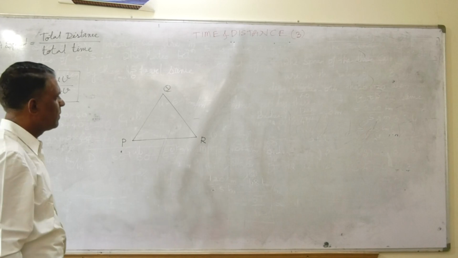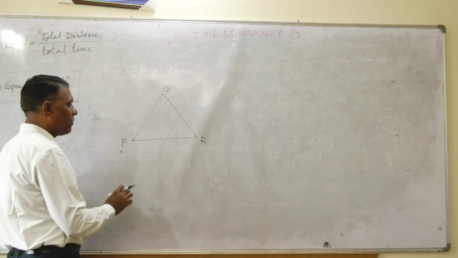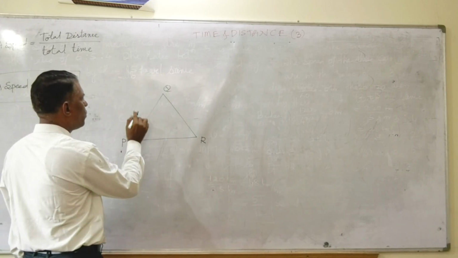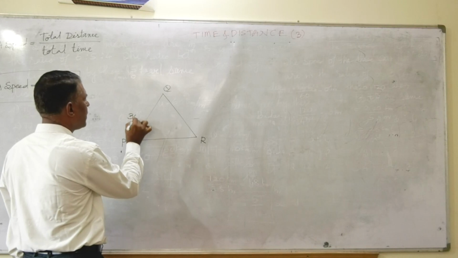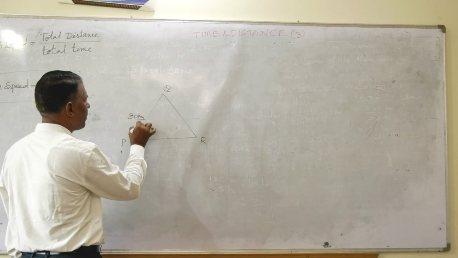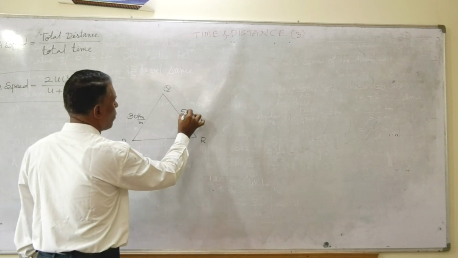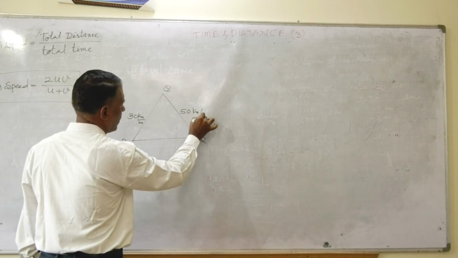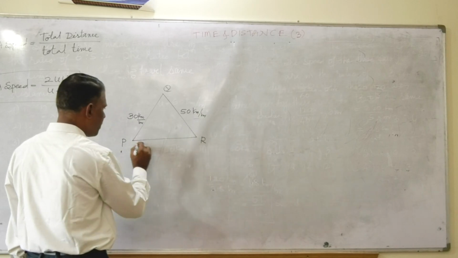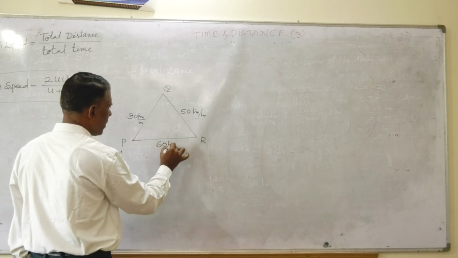Equal distance. A motorist covered P to Q with a speed of 30 km per hour, Q to R at 50 km per hour, and R to P at 60 km per hour.